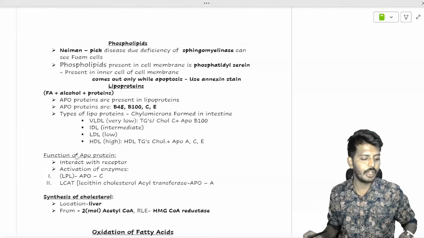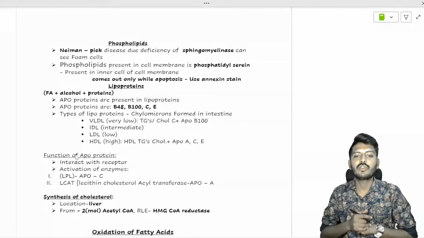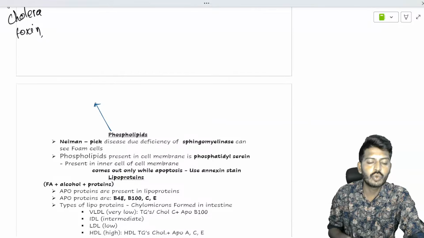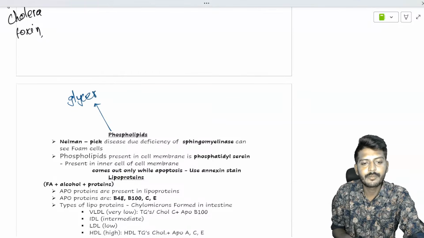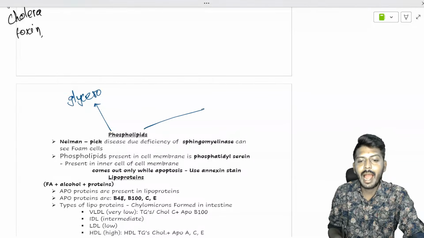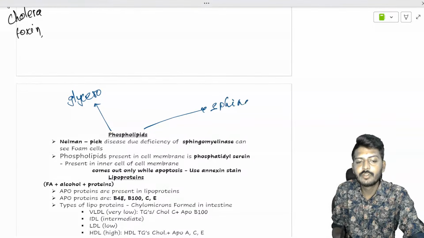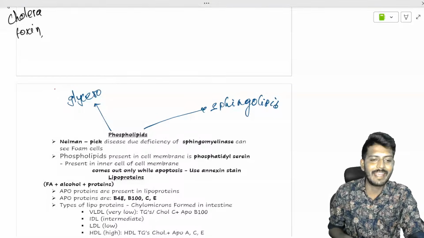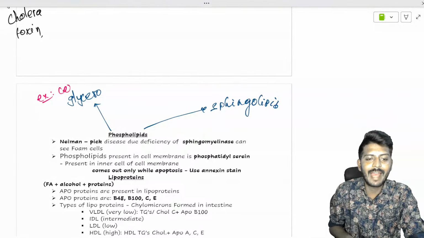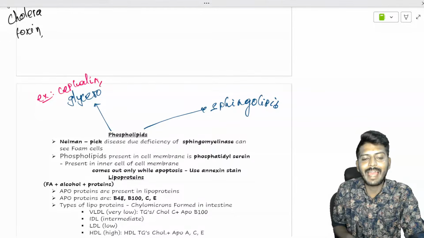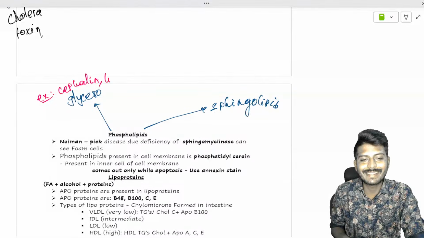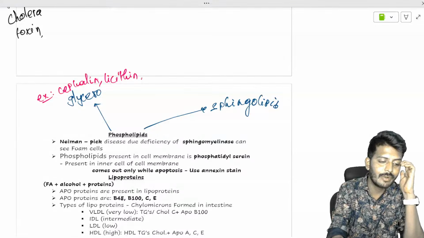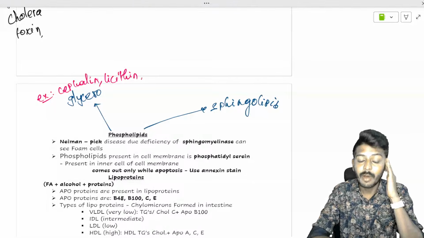Okay, so let's continue to the next aspect. What is that? Phospholipids. I need you to understand one important concept. Phospholipids can be divided into two types: glycerophospholipid and sphingolipid. Glycerophospholipids such as kefalin are examples. You have one more glycerophospholipid called lecithin. Where is lecithin found? It's one of the predominant phospholipids in your surfactant.